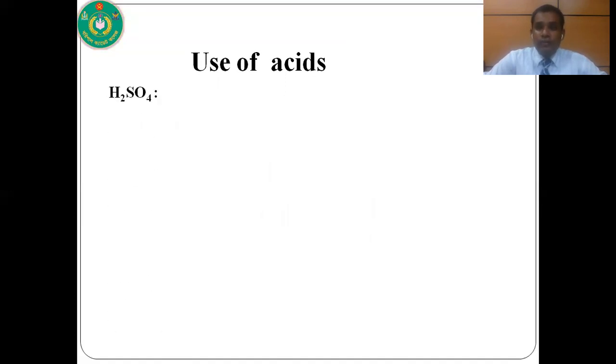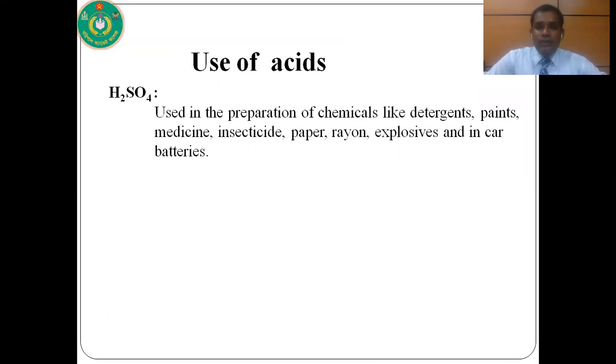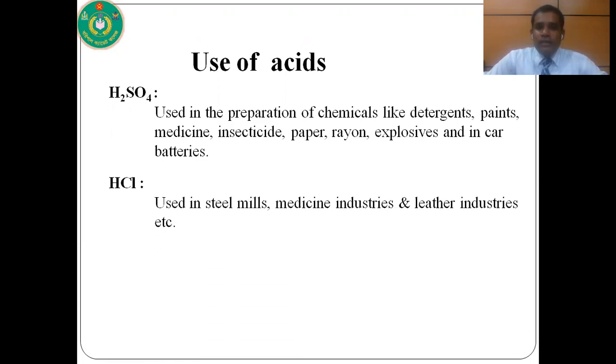So what are the uses of these mineral acids? At first, sulfuric acid. We use sulfuric acid in the preparation of chemicals like detergent, paints, medicine, insecticides, paper, rayon, explosives, and in car batteries also. Use of hydrochloric acid: we use hydrochloric acid in steel mills, medicine industries, and leather industries.